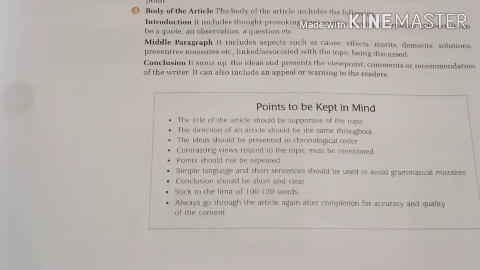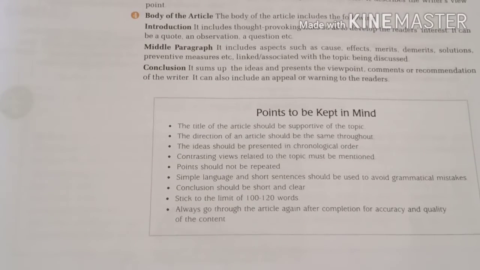And what is that? Just have a look here. They are points to be kept in mind. Just have a look at them one by one. The first one is the title of the article should be supportive of the topic. As I told you earlier, the title of the article must be very appropriate, must be very attractive for your article. Next, the direction of an article should be the same throughout. Whatever the direction or the subject matter is, all the contents of the article should be talking about the same viewpoint, the same subject matter.